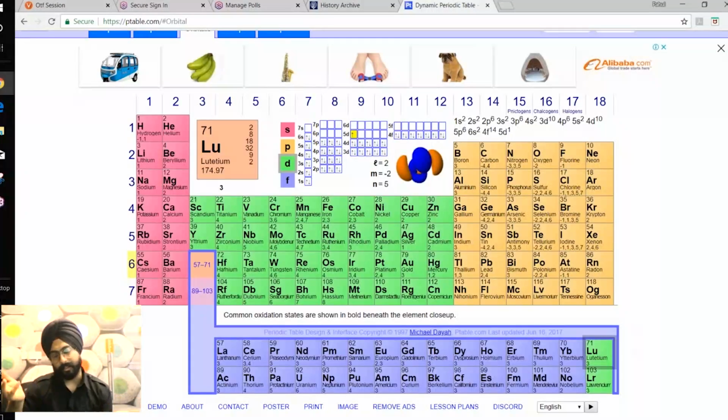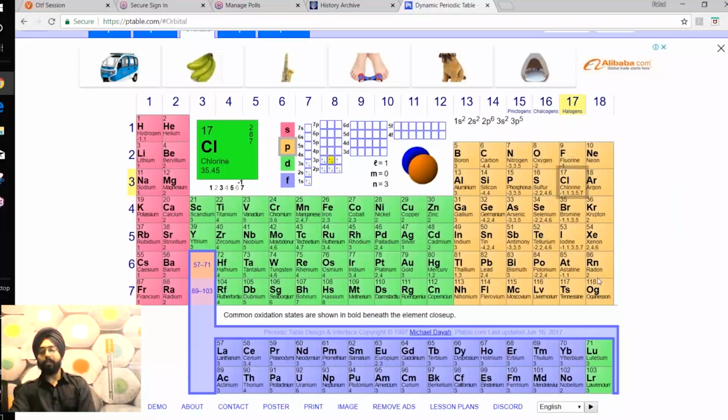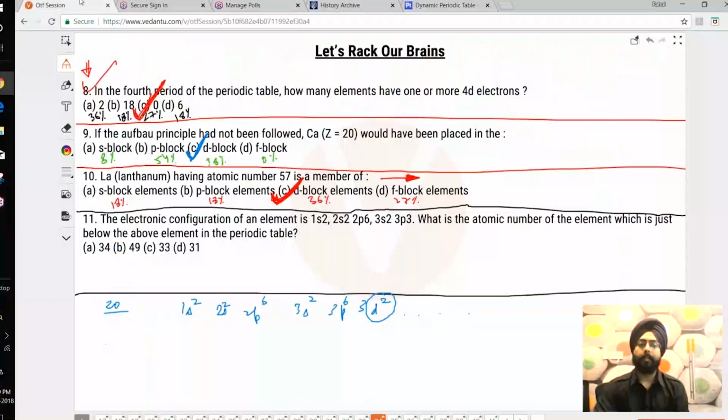That is something that is a weird thing about the periodic table, but always think about the last electron and where it goes. Since this question actually came in JEE Advanced, I don't know why, because it is a tricky question. That is why I've shown it to you over here. But yes, I totally agree with you. These also are kind of confusing in their own sense. But always remember that according to JEE, lanthanum and actinium are in D block, because that's where the last electron goes. Chalo, ye ho gaya.